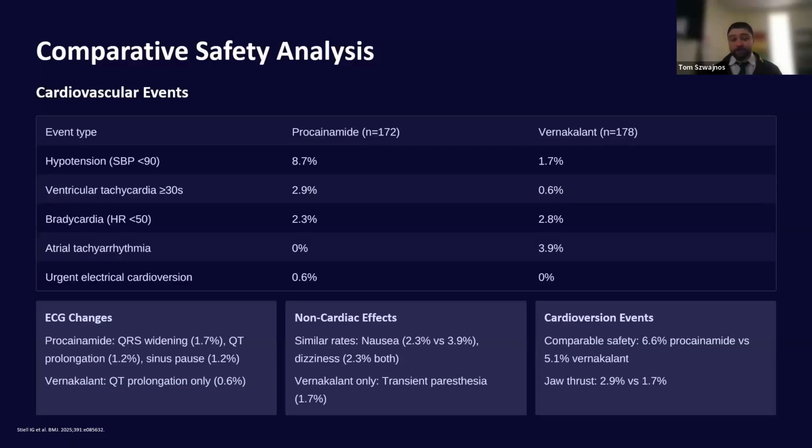And so the other thing that I wanted to point out with this particular slide, if we look at the cardioversion events, I like to point out the jaw thrust because they had a 2.9% versus 1.7%, which is relatively low, but it's really more so on the very low side, I think, than what we're commonly used to when we procedurally sedate somebody for a cardioversion. So that could lead to different practices and potential sedation, which could eventually have outcomes on the study as well.